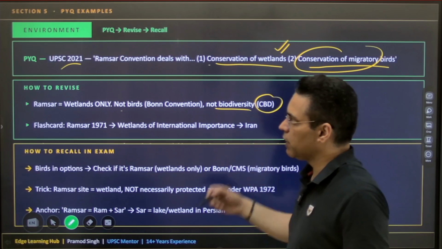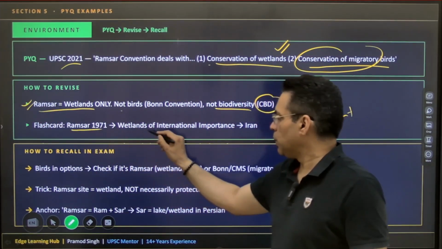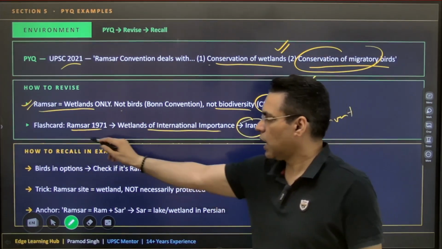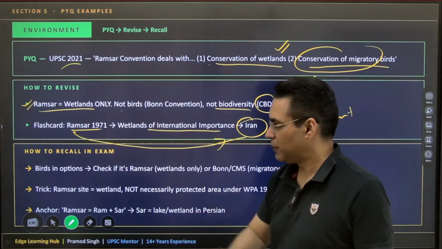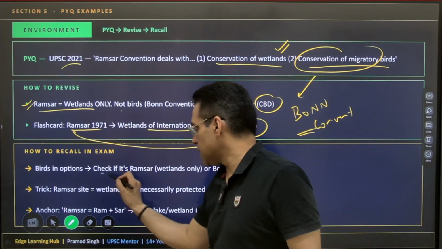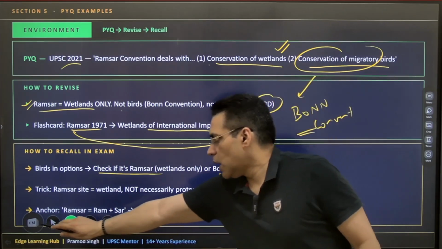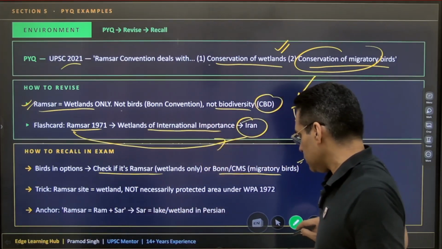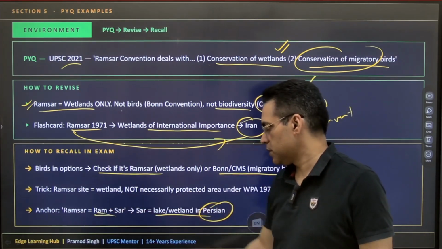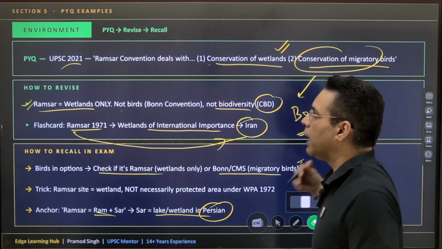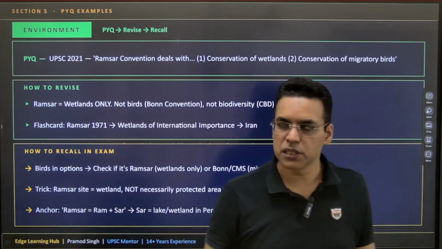For biodiversity, it's the Convention on Biological Diversity. So the Ramsar information is right: Ramsar 1971, wetlands of international importance, in Iran. Iran is in the news, so we know. You can go and check where Ramsar is. If birds are in an option, check whether it's Ramsar, wetlands, or Bonn. You need to know that. Ramsar, 'sar' means a lake or wetland in Persian. This is how you identify and use PYQs to filter information and questions.